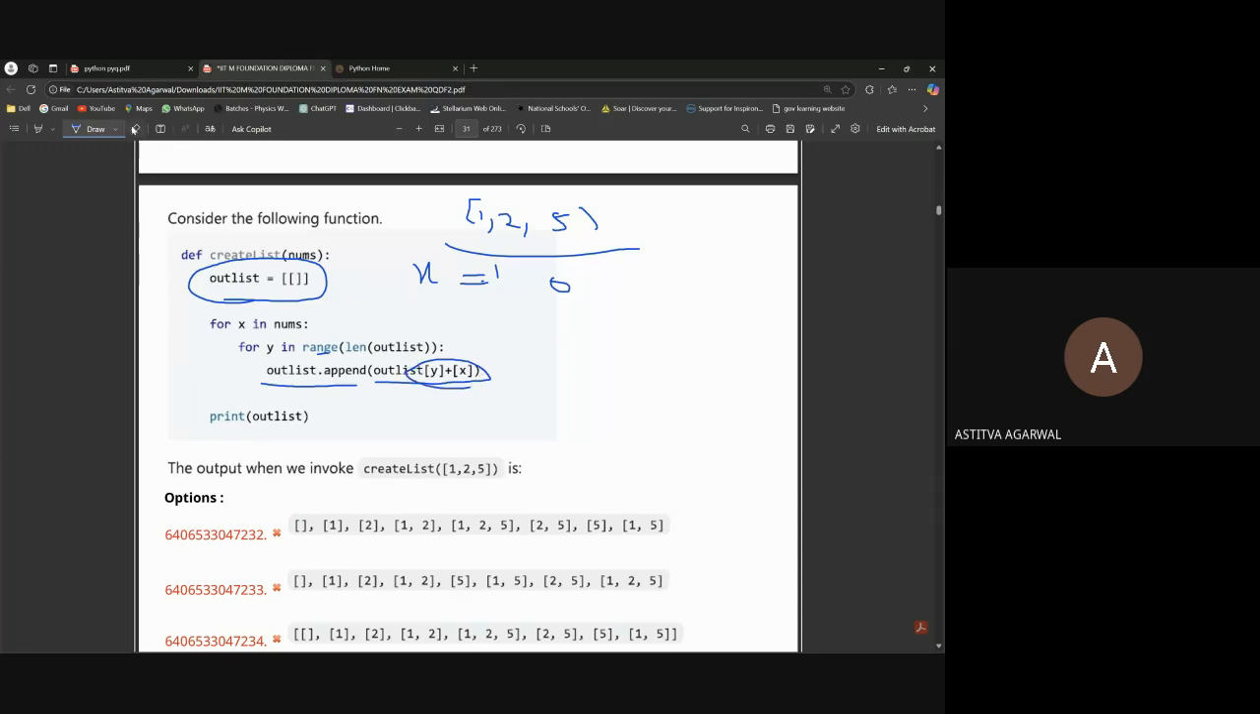Can anyone tell me what's going on here, with this outlist[y] + x? No one? Okay, I'll just explain it. Here we have 1, 2, and 5, and the outlist is what we are appending to. It's already a list of lists. So we are just considering its length as 1, so the loop will work for 0 times only. Outlist.append, and what are we appending? Outlist[y] plus x.